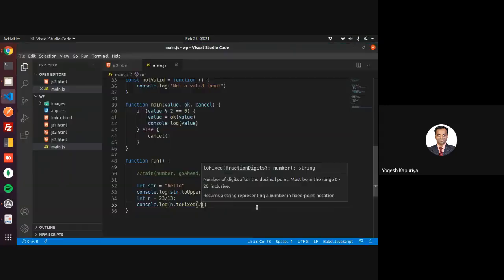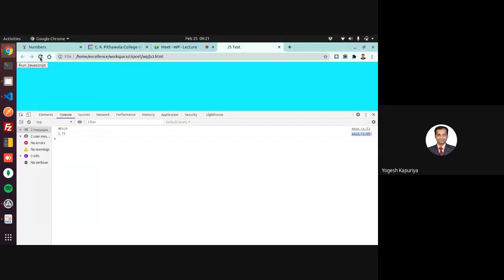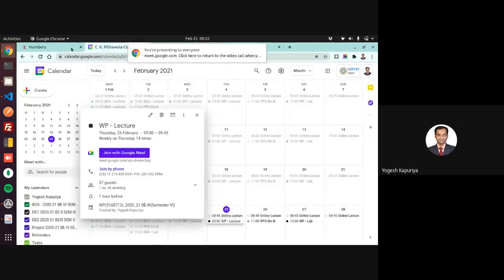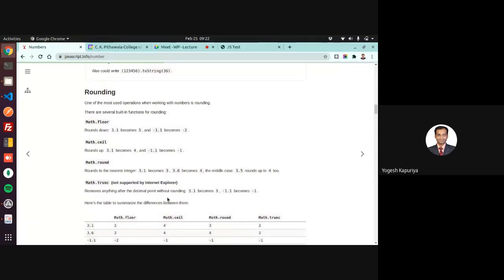Right, so mostly it is used with numbers actually. Let's say this is my number. If you simply print this number, then it will print the entire floating point value. Sometimes you need to convert it into two digits. So this is a floating point number and you are converting it into a string, but only using two digits. I'm not going into the detail of each of these methods. You can simply use the various methods.